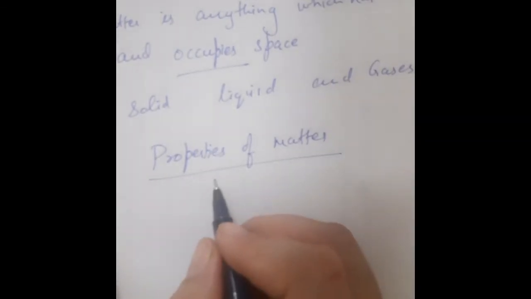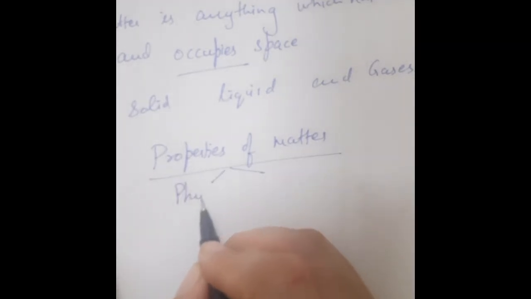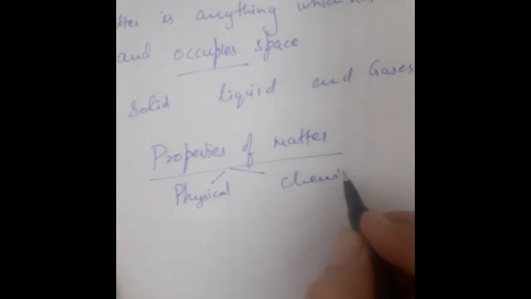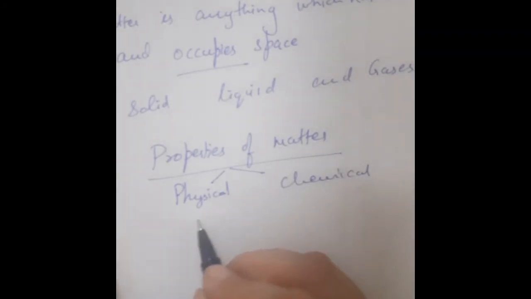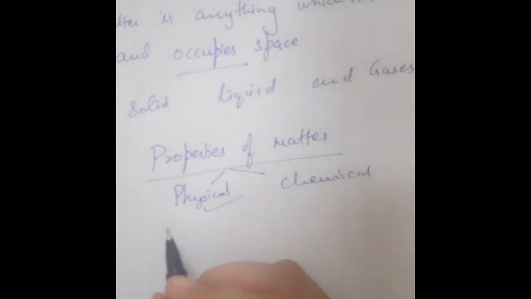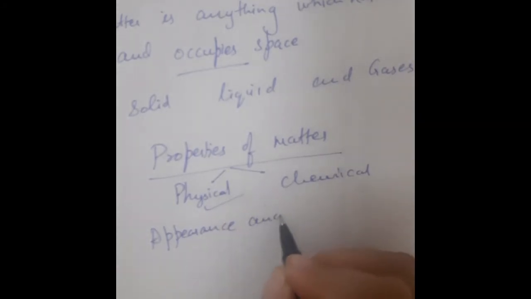We can classify these properties into 2 main groups, that is physical properties and chemical properties. In this chapter we are going to study the physical properties of matter, according to their appearance.